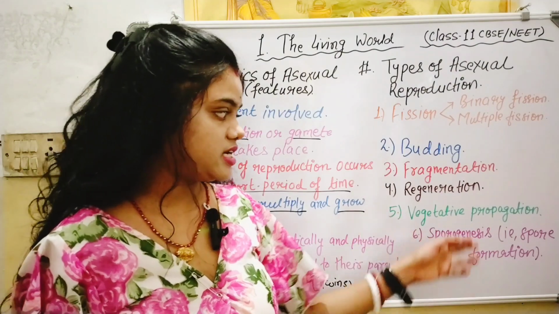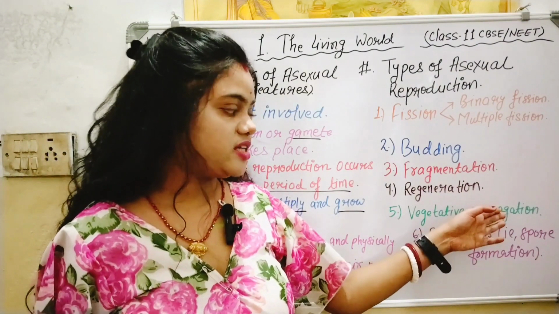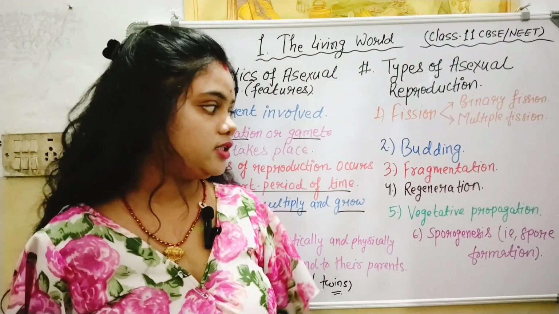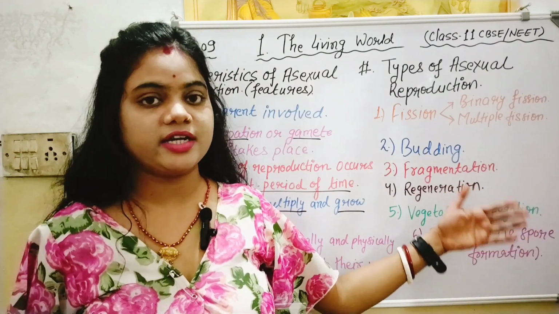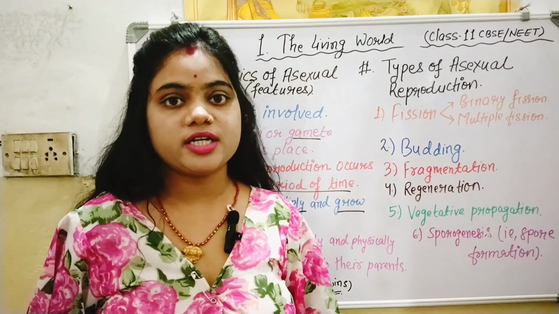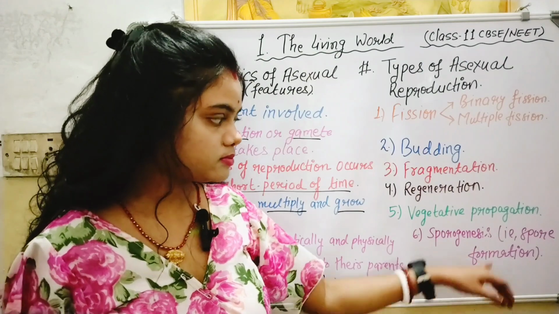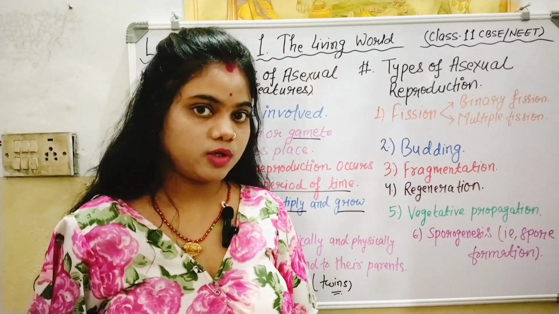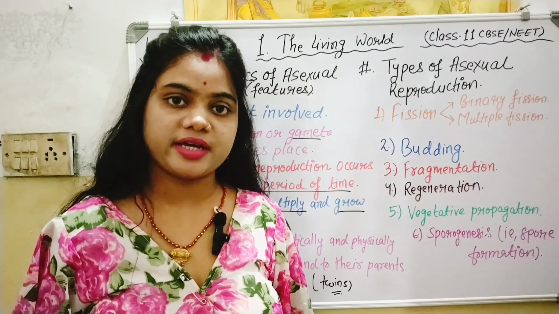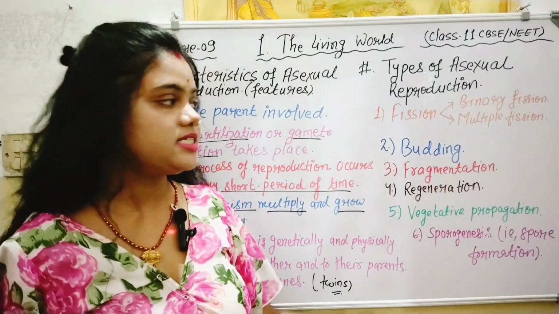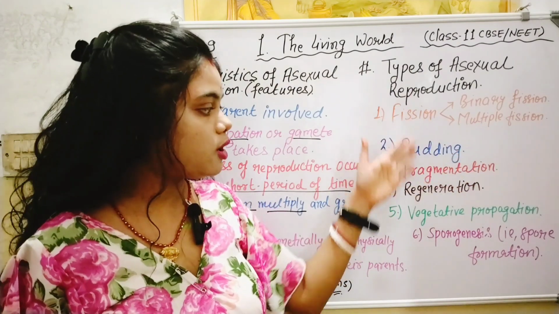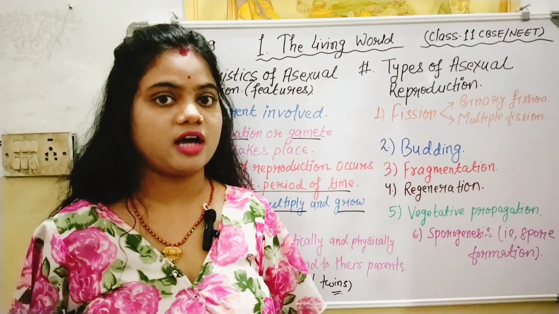The fifth process is vegetative propagation. This is a type of asexual reproduction which is very common in plants. We will discuss it in detail in our next video. And the sixth process is sporogenesis. Sporogenesis means formation of spores. A small spore-like body will form, which will grow and mature into a new offspring, or a new individual organism. We will discuss all these processes of asexual reproduction one by one in detail in our next video.